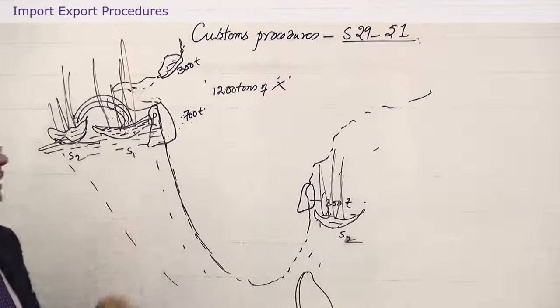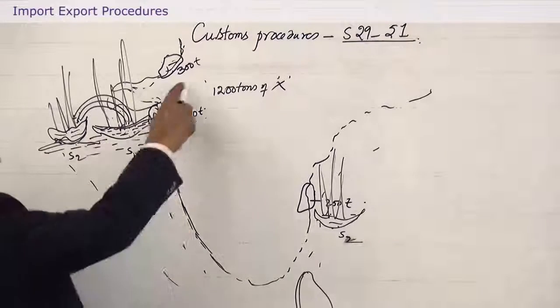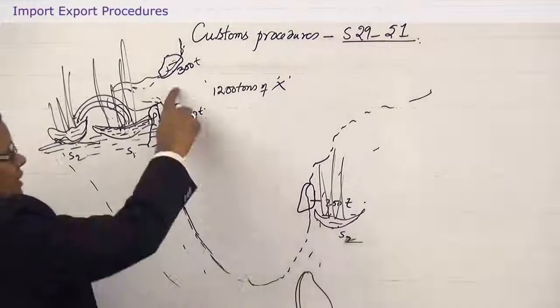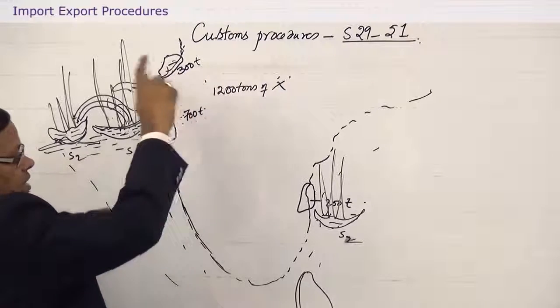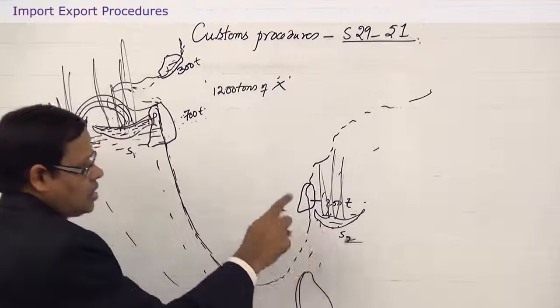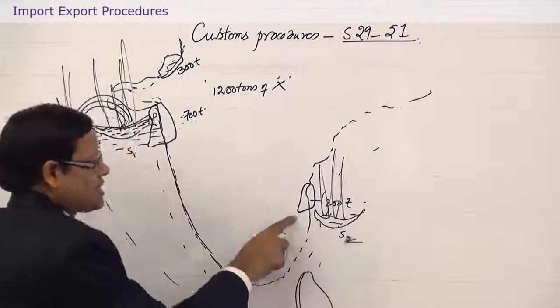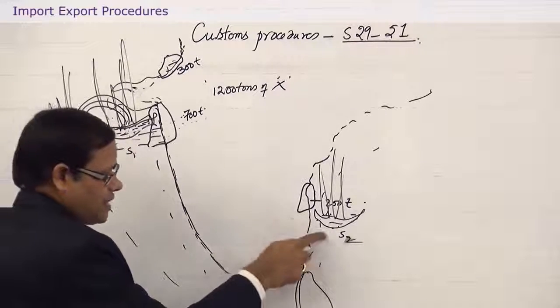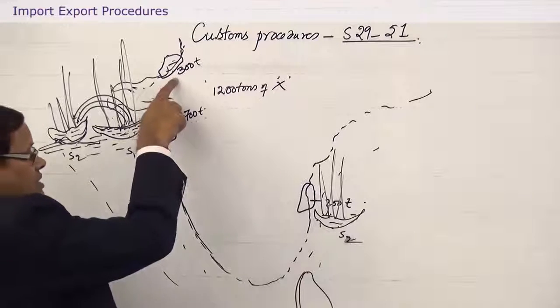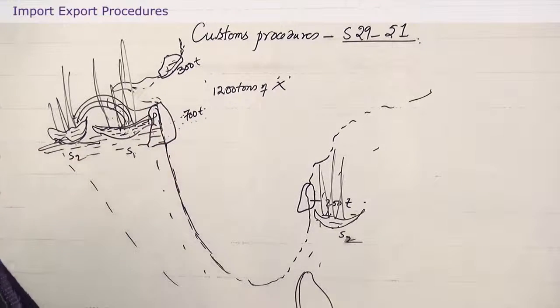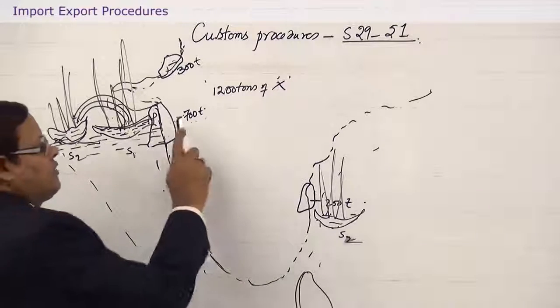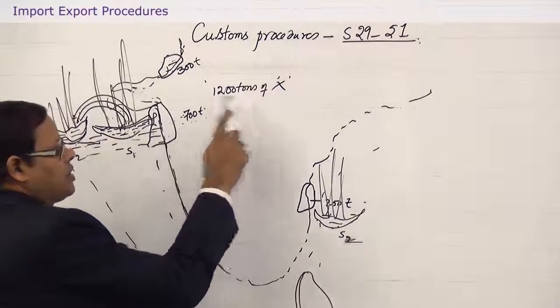Okay? And what about the status of Kandla port and Chennai port? For the 300 tons, Kandla is the port of clearance, and for 200 tons, Chennai is the port of clearance, because clearance is taking place here. So, if you look at the port of clearance in all these three situations, for 700 tons, Mumbai is the port of clearance.